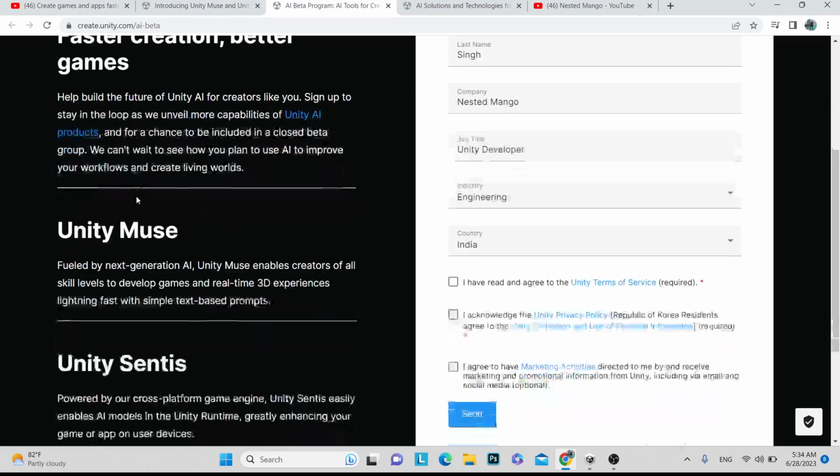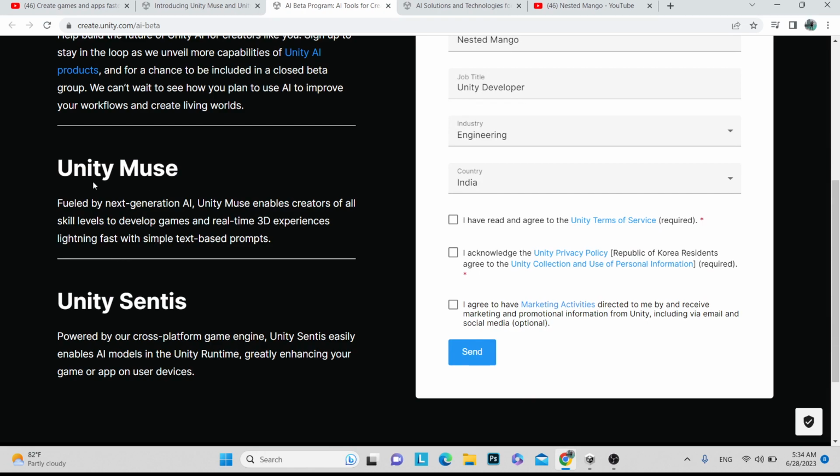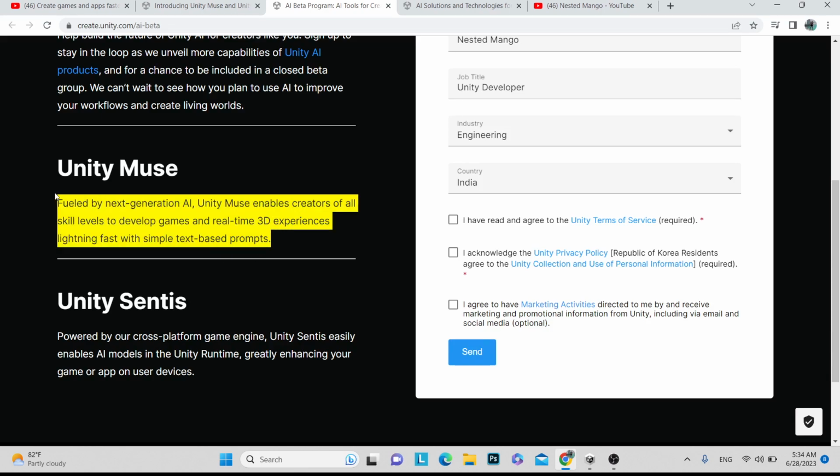So here is the beta program for Unity Muse, and what it does. It is fueled by next generation AI. Unity Muse enables creators of all skill levels to develop games and real-time 3D experiences lightning fast with a simple text-based prompt. Basically it is similar to ChatGPT, and you just drop some questions and it will reply. You can do fast coding, and it can provide tips or anything related to your application. It will be faster than whatever you search on Google.